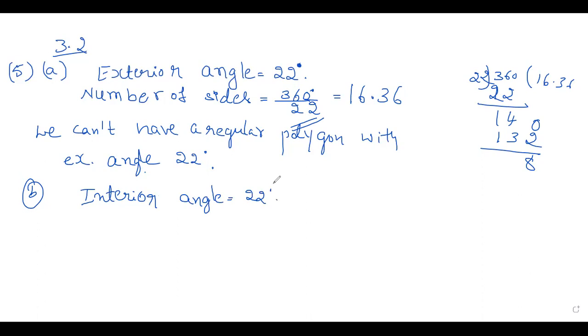Now interior is 22. See, already I have told you in the previous class, while finding the number of sides, we take the exterior angle because we know the sum of exterior angles of a polygon is the same for all polygons. It is 360.